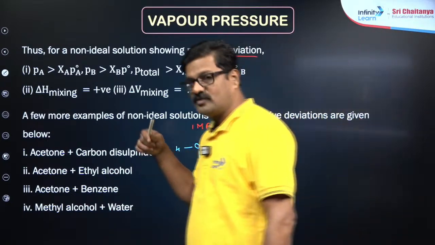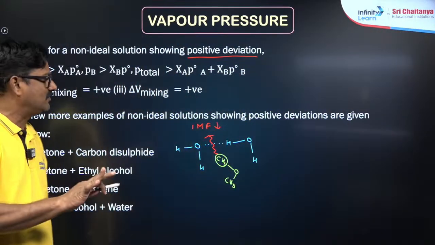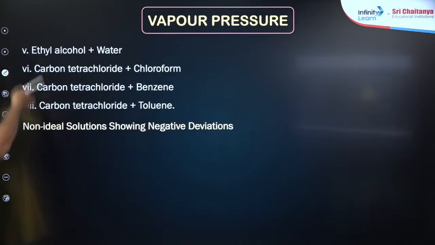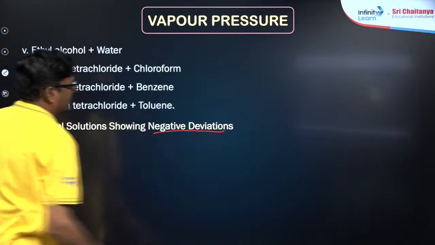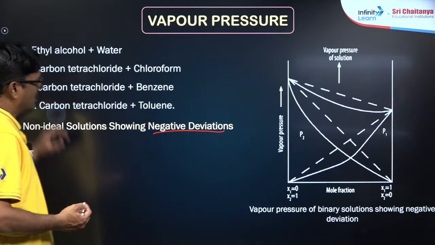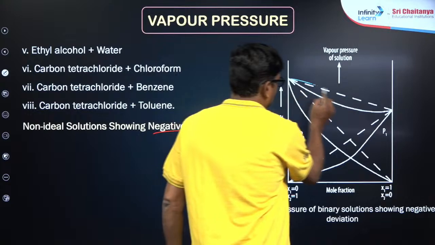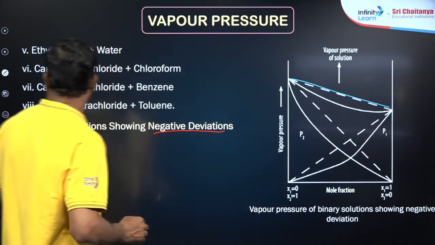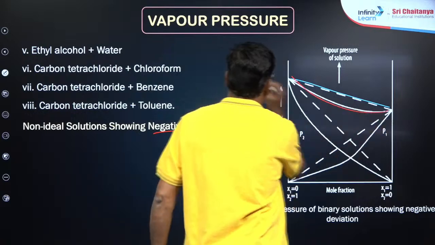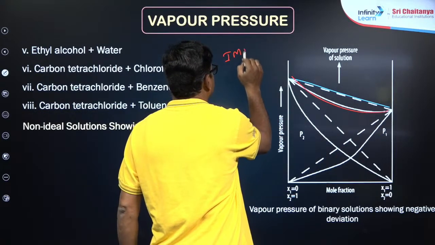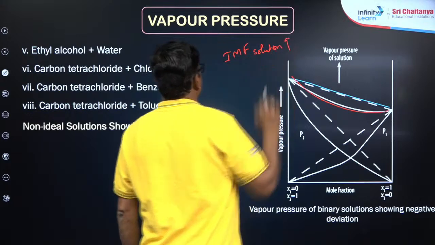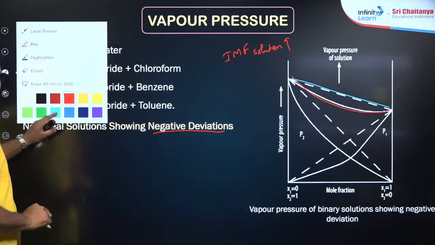So now let's talk about the negative deviation, and then we'll start the questions. Ready for that? You have so many examples. For negative deviation, the graph is supposed to be like this. Vapor pressure of the solution is decreased, so intermolecular force of the solution increased. Why is it increased? You can say chloroform in ethyl alcohol,